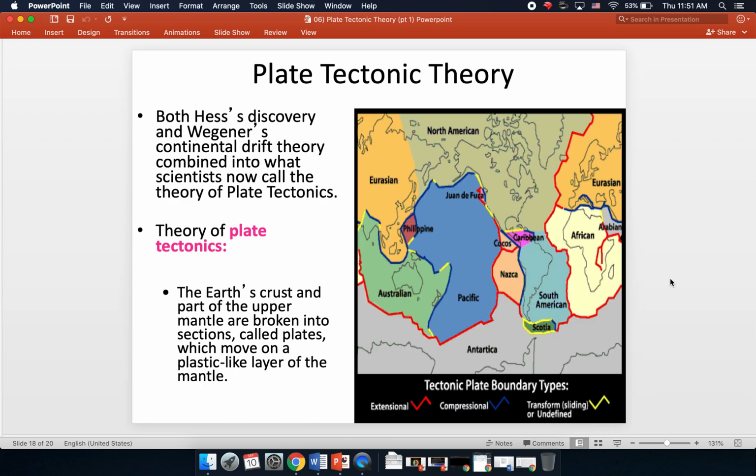So both Hess's discovery and Wegener's continental drift theory combined into what scientists now call the theory of plate tectonics, which states that the Earth's crust and part of the upper mantle, in other words, that mechanical layer, the lithosphere, is broken up into sections called plates, which move on a plastic-like layer of the mantle that we call the asthenosphere.